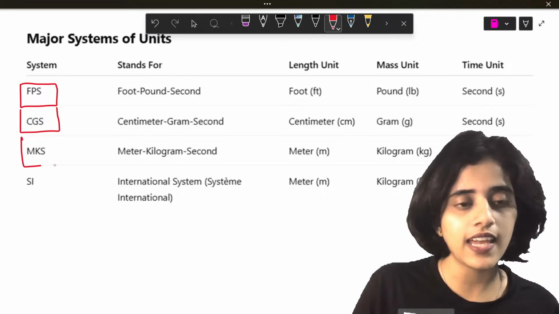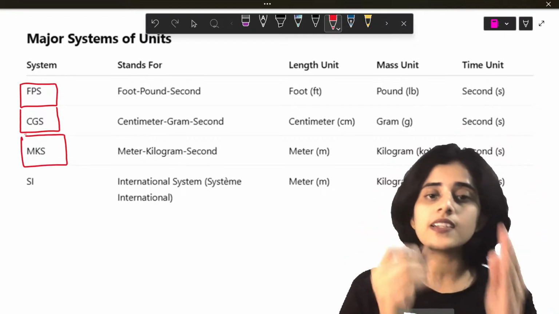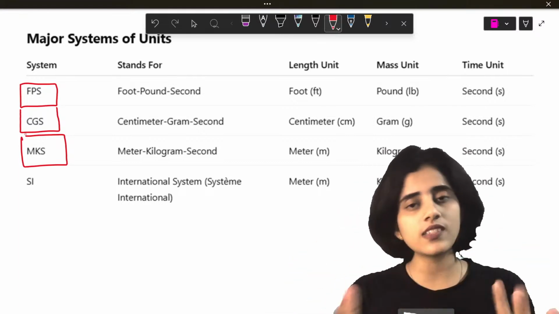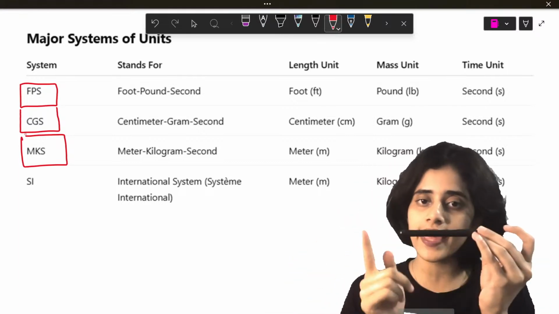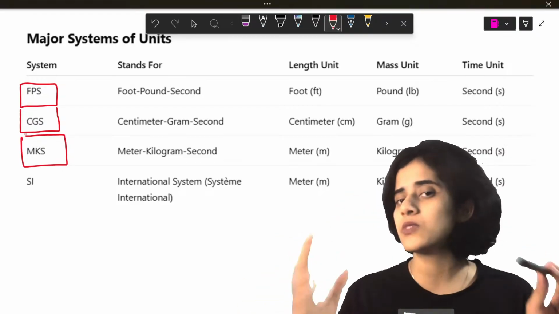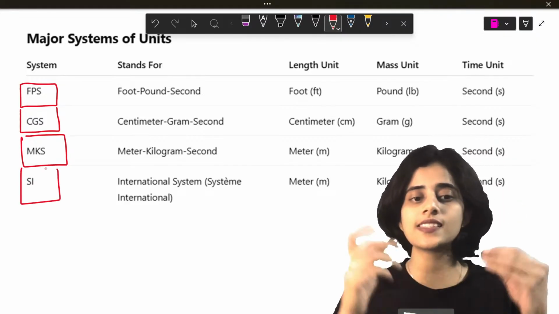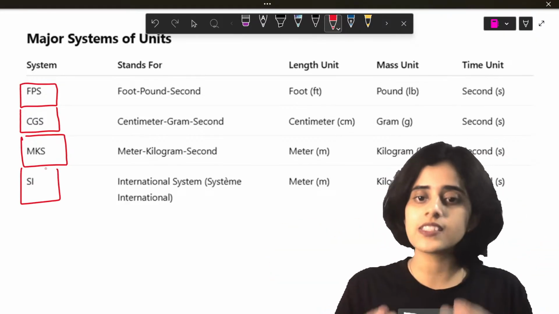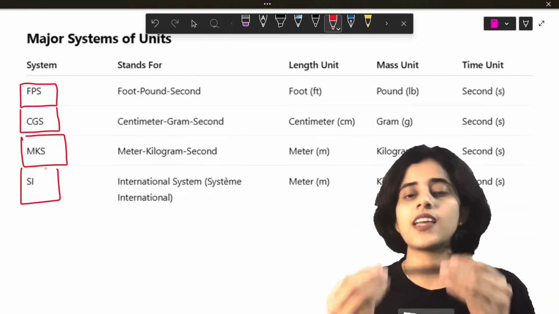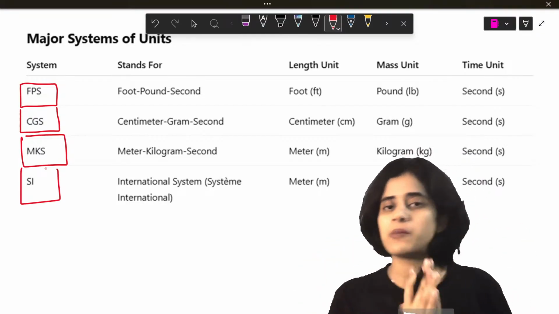Next is the MKS system. What does MKS represent? Meter, kilogram, second. This is the standard one as well. So if you measure the length in meters, the mass should be in kilogram, and time is anyway in seconds. Next is the SI, the System International, which is similar to MKS. You measure length in meters, mass in kilogram, and time in second.